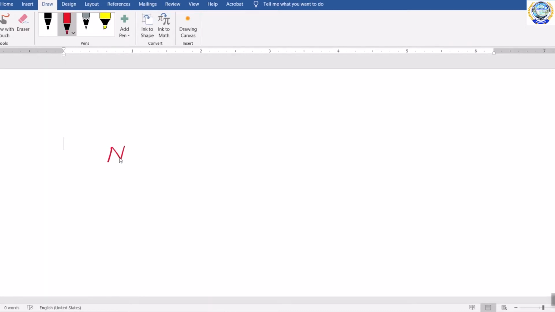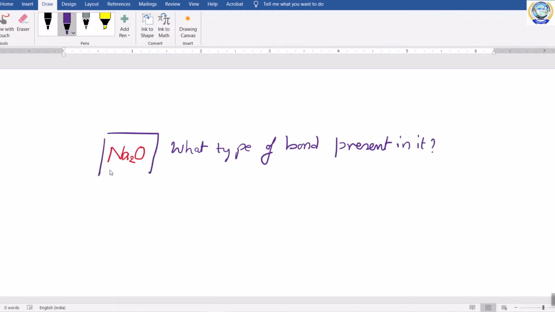Suppose I give you a compound like Na2O, and I ask you what type of bond is present in it. So if I give you the compound Na2O, that is sodium oxide, and ask what type of bond is present, then you will generally think about the reason.